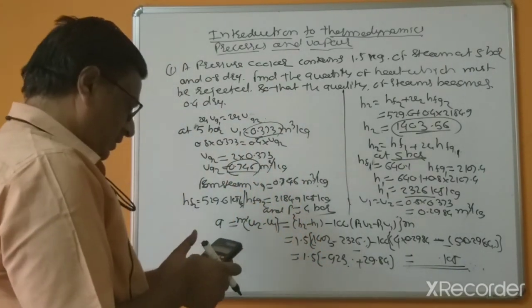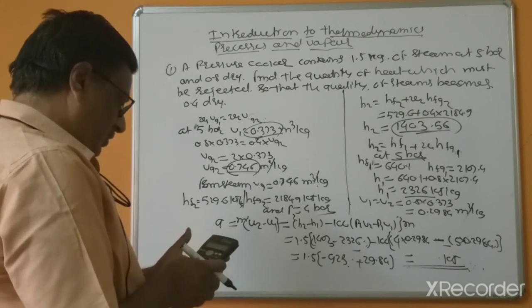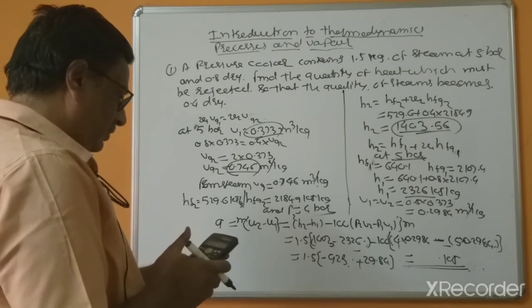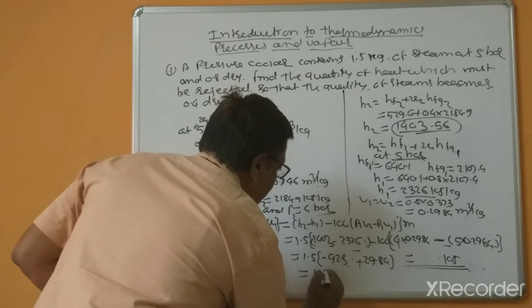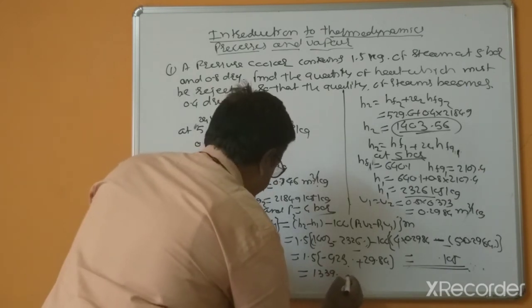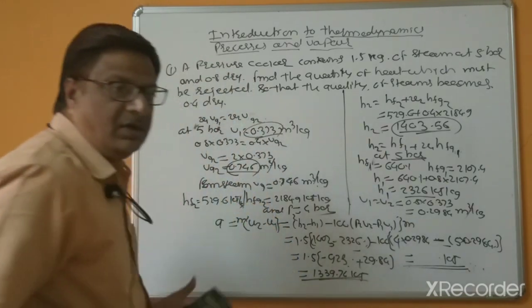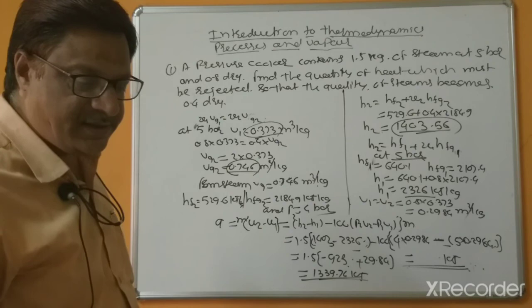So 923 minus 29.84, times 1.5, and this is right: 1339.74 kilojoule. This much is the amount of heat rejected. So this is your expected answer.